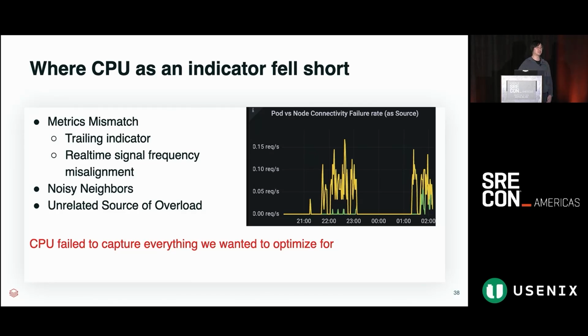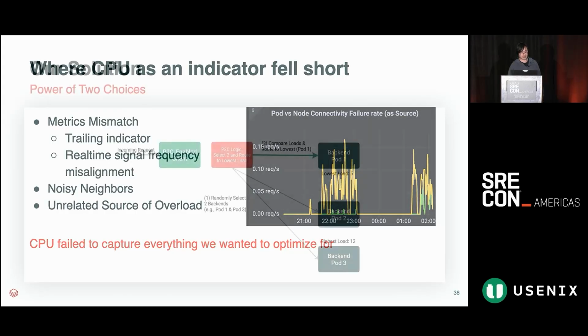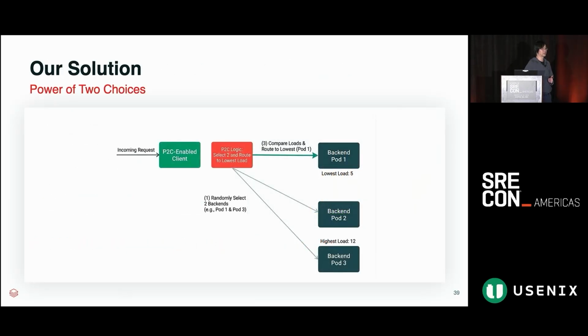We wanted to see, okay, in this case, what is a more perhaps indirect way we can capture all types of overload? And after trialing a few things, we settled on a power of two choices based solution as something that would work well for us. For those that aren't familiar with the overall algorithm, it's very, very simple. All it really does, from the client point of view, is select two targets.